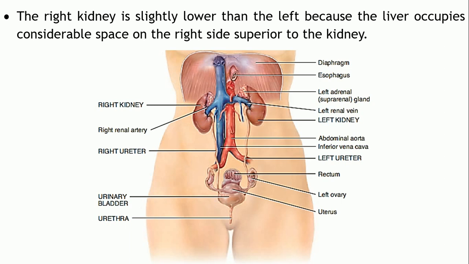Okay, and if you look at the position of both the kidneys, they are not located at the same level. The right kidney is slightly lower as compared to your left kidney, right? And the reason for this is the liver.